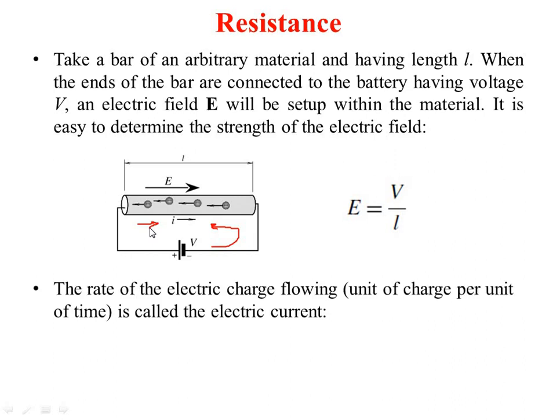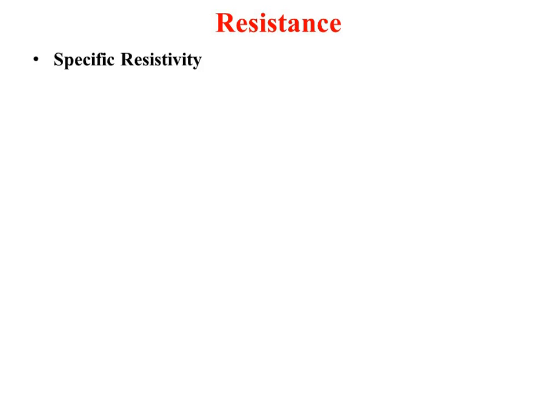Okay. So the rate of electric charge flowing through the bar, I will call it electric current. That means dq by dt is nothing but the current, so I is equal to dq by dt. This is how I can calculate the current, and when I pass it through this bar, I will try to find out the resistivity. Then there is a specific resistivity.